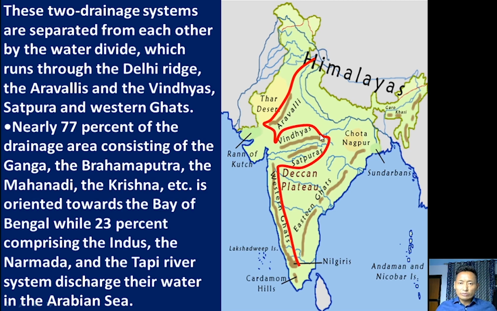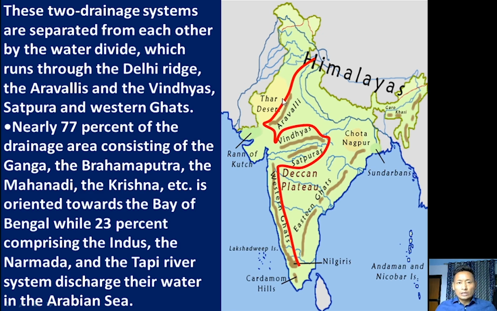We know that a water divide is any upland, such as an elevated land, a mountain or hills, that divides two water systems or river systems. They are separated from each other by a water divide, which runs through the Delhi Ridge. Delhi Ridge is an upland in Delhi. It is an extension of the Aravalli range in Delhi and Rajasthan, the Vindhya range, Satpura range and Western Ghats.